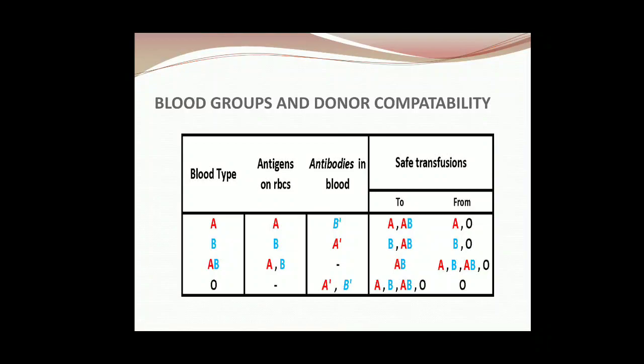So blood type, those who can take from A can take from A and O, B can take from B and O, AB can take from A, B, AB and O, and O can take from only O.